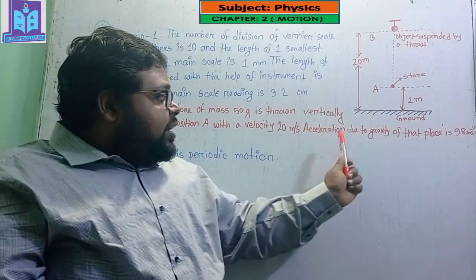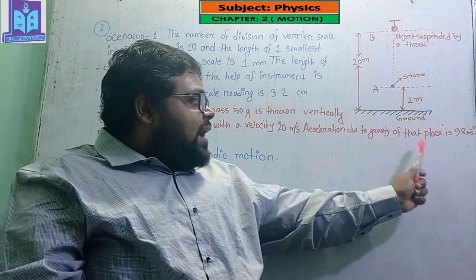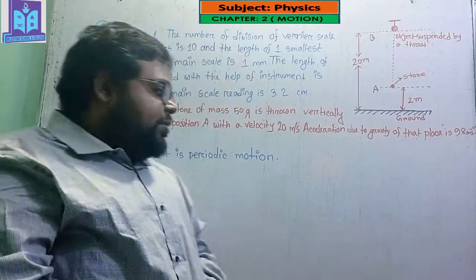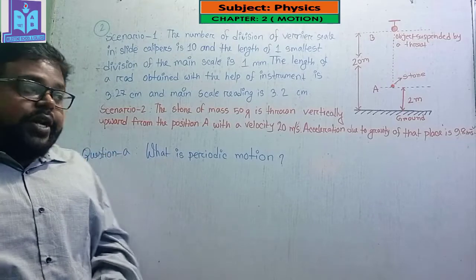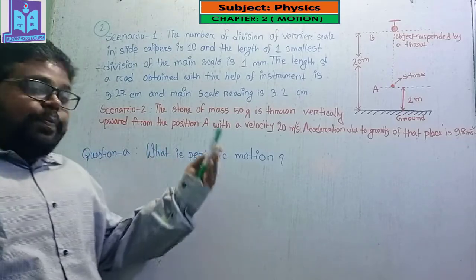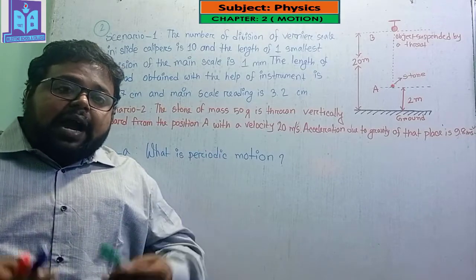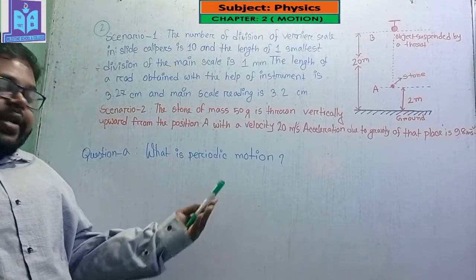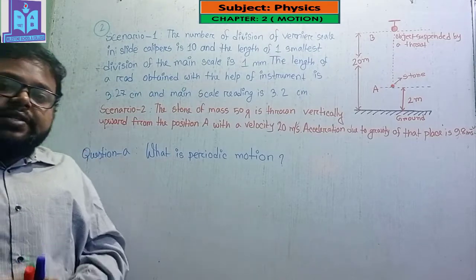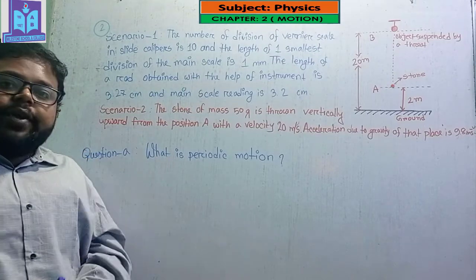The acceleration due to gravity of that place is 9.8 meters per second square. Question A of the second creative question is, what is periodic motion? I have already discussed what periodic motion is, so here I am not discussing it.